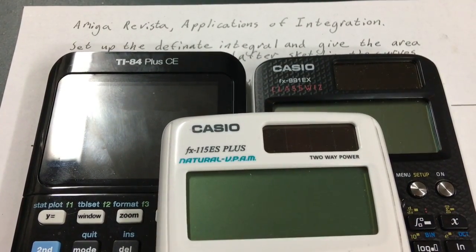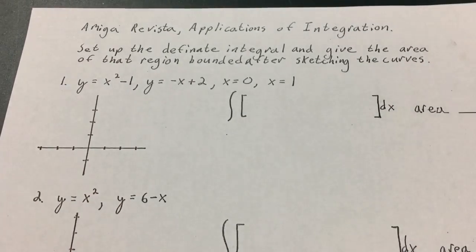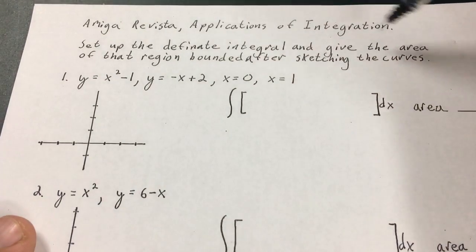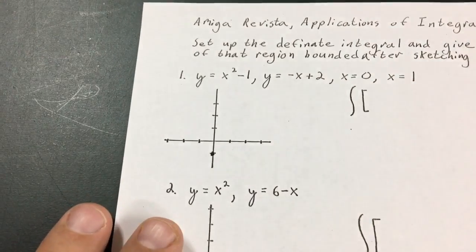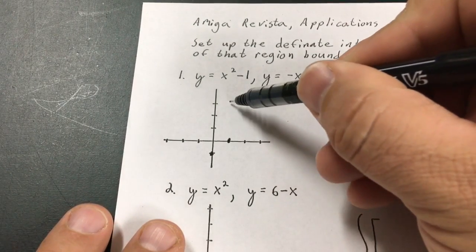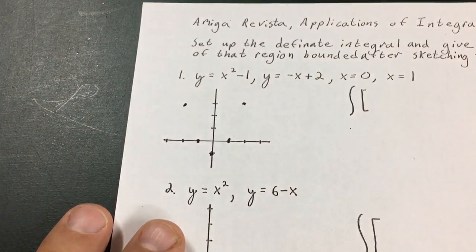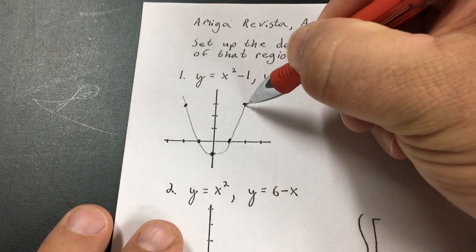These are three calculators I'll be using for evaluating decimal equivalents for these applications of integration. Let's see, the first one, what I'm going to want to do is set up the definite integral after I sketch it. So I have x squared minus 1, so it begins at negative 1, and then it'll go up 1 over 1, up 1, 2, 3 over 1. I'm just getting a rough sketch. Well, not really a rough sketch, that one's a pretty good sketch, but an idea of what that curve looks like.